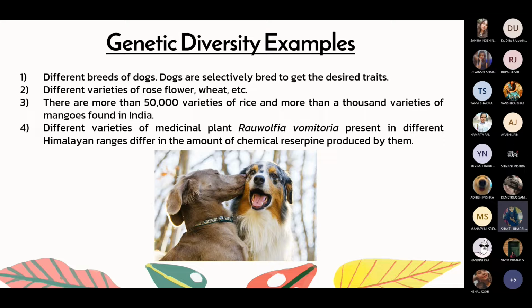Different varieties of medicinal plant Rauwolfia serpentina present in different Himalayan ranges differ in the amount of chemical reserpine produced by them. So it is basically a medicinal plant, but the amount of chemical produced by them differs according to the Himalayan range they are present in. So that is again due to genetic diversity. Next slide, please.